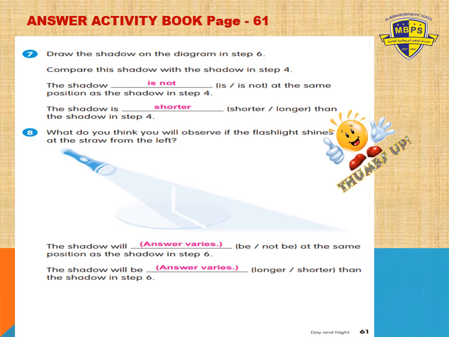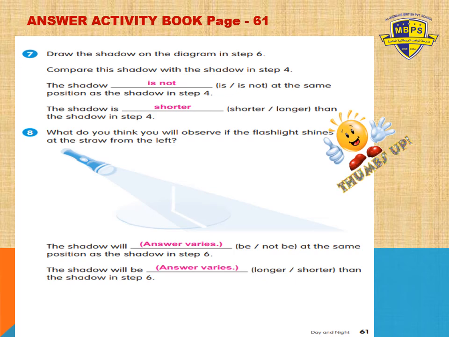And what do you think you will observe if the flashlight shines at the straw from the left? If it shines from the left side, will the shadow be or not be at the same position as the shadow in step 6? Yes, it will not be. The answer varies. It depends upon where you are putting the source of light.